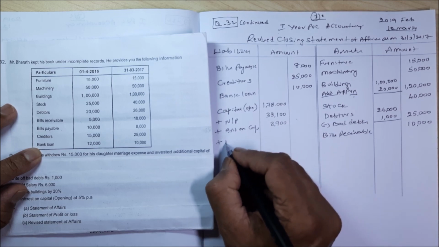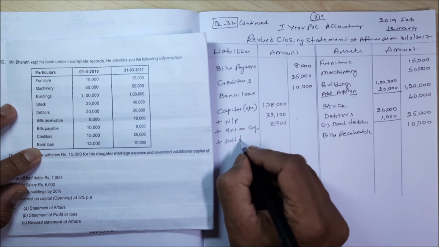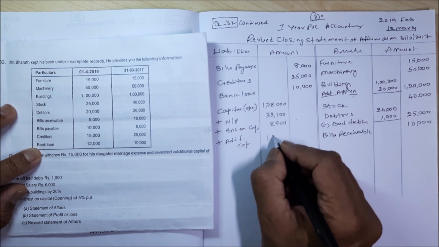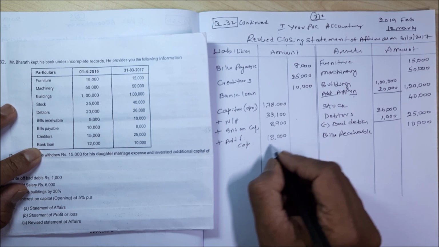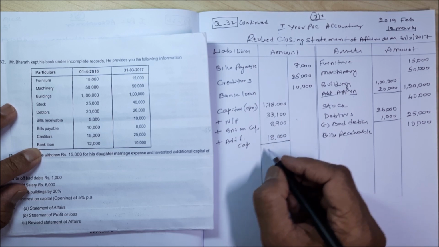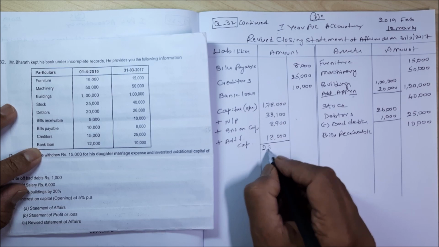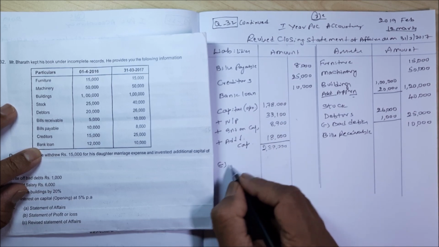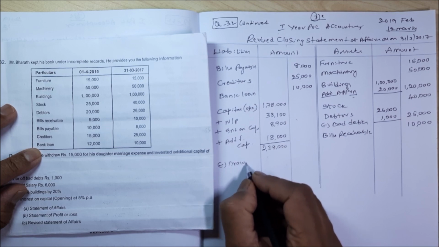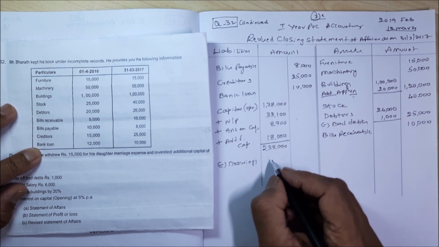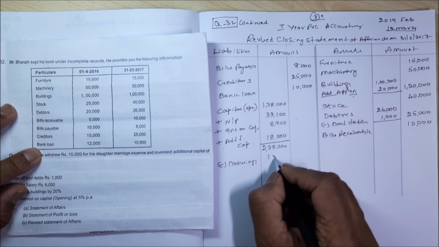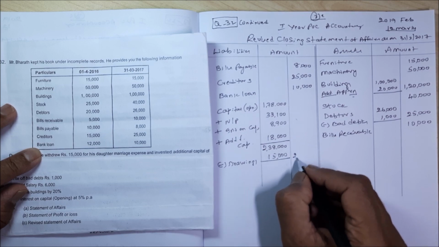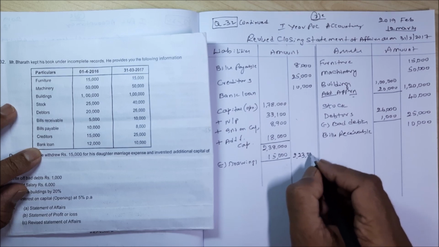Add additional capital 18,000. All these things are inner column only. 2,38,000, less drawings 15,000. Outer column 2,23,000.